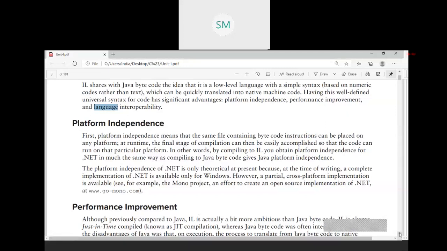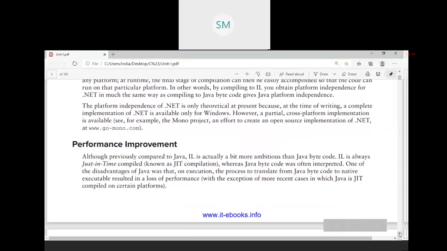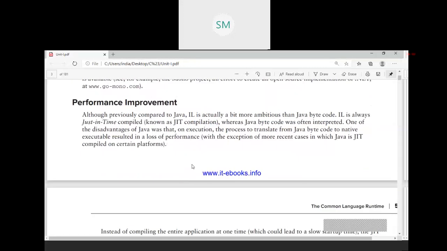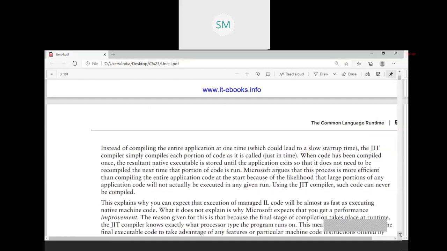Next is performance management. Here, like Java, we have a just-in-time compiler, the JIT compiler. So the JIT compiler helps to achieve the feature of performance improvement.